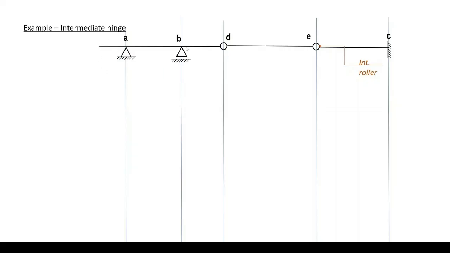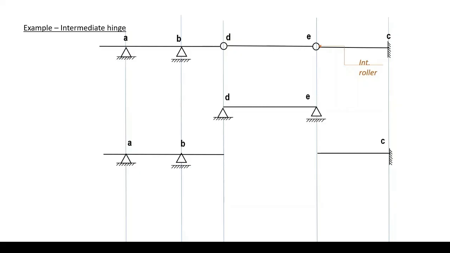Part AD also carries three reactions, two at A and one at B, indicating that it is stable on its own and therefore will be plotted also at the lowest level. Those two beams are ready to carry another beam DE, plotted above, and having this hinge drawn once on the upper part and the roller drawn once on the upper part, giving DE to be stable and statically determinate.